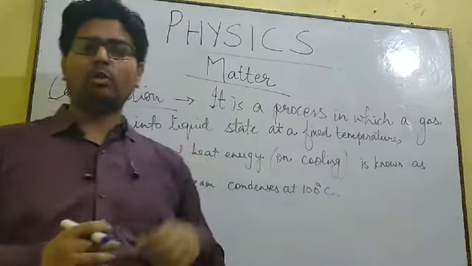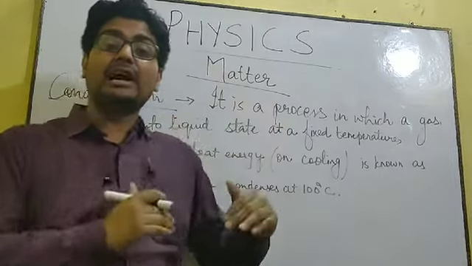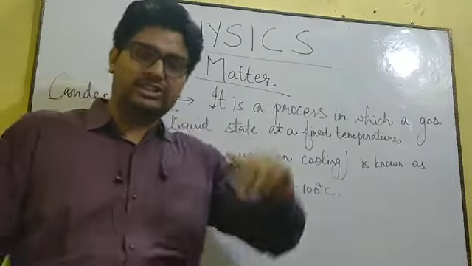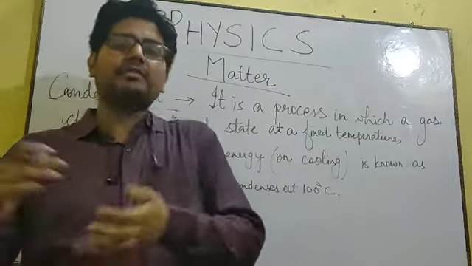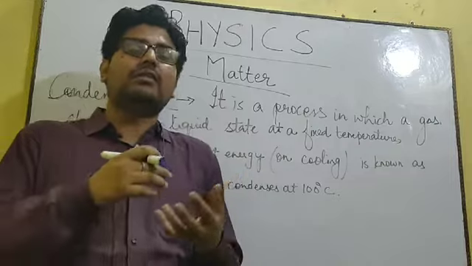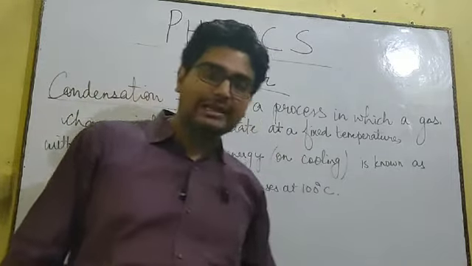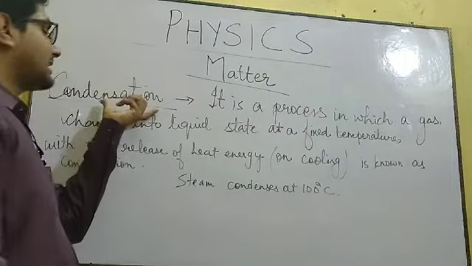What was boiling? Boiling was a process in which a liquid, when heated at a fixed temperature, got converted into gaseous state. Like suppose water, when you heat water up to 100 degrees Celsius, you will find that the water starts converting into vapor state or the gaseous state. That was the process of boiling. The reverse of boiling is known as condensation.